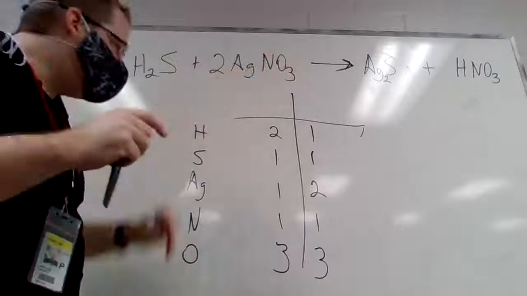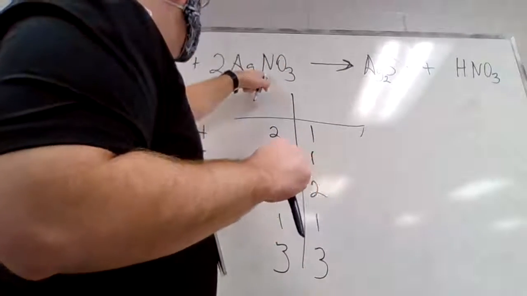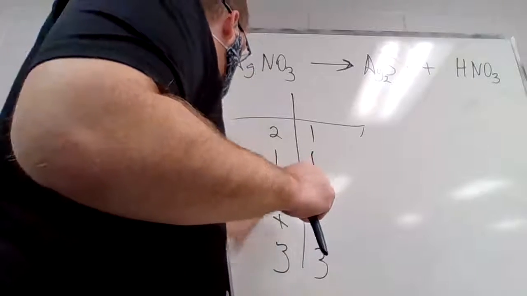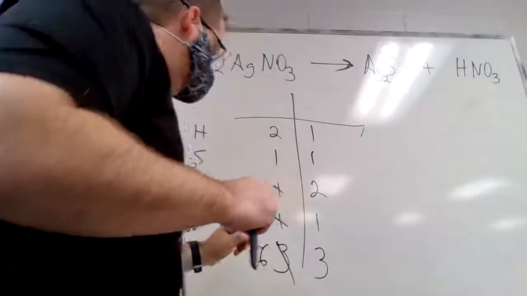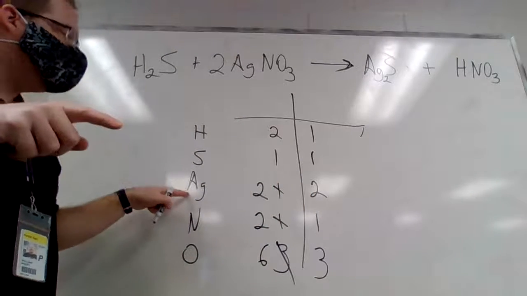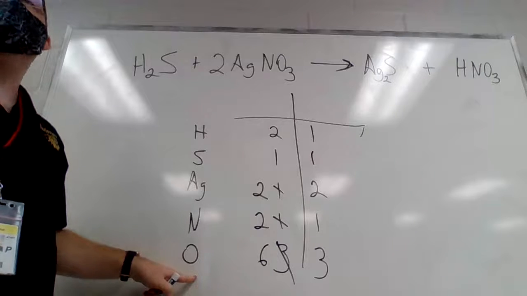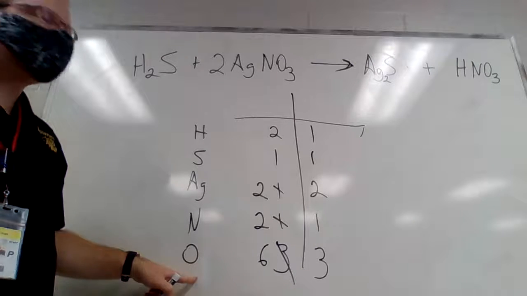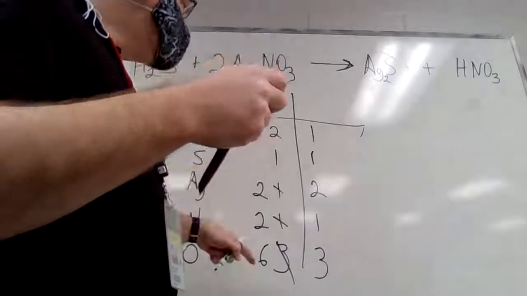So I need to redo my count. My 1 silver turns into 2. My 1 nitrogen turns into 2. And now how many oxygens do I have? 6. So notice I changed my silver, and what happened? My oxygens changed. This is why they tell you to save your hydrogens and oxygens to the end, because they're probably going to change. Now, I'm good on this side.